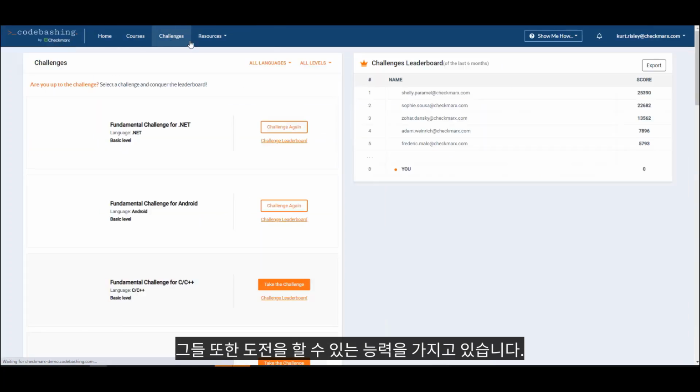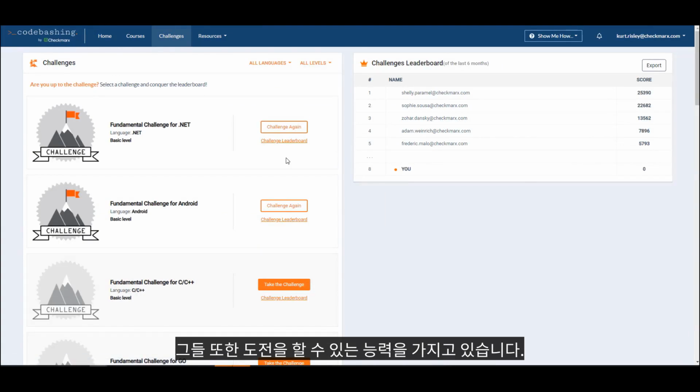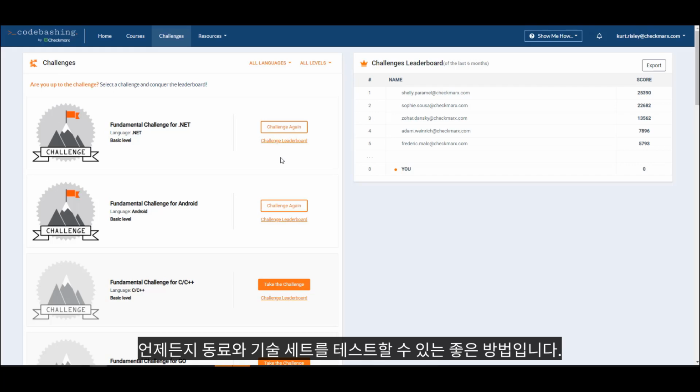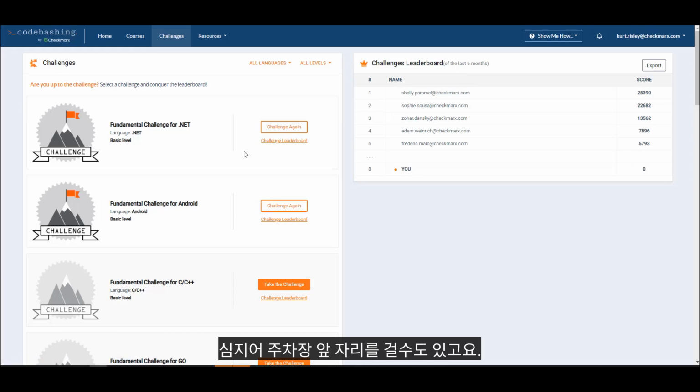They also have the ability to do challenges. Challenges at any time are a great way to test your skill set against your peers. You can have some friendly competition, maybe give away prizes or a plastic trophy or front row parking for the month. You get the idea, but there are 10 questions, 60 seconds each. The quicker and more correctly you answer, the higher the score you get.